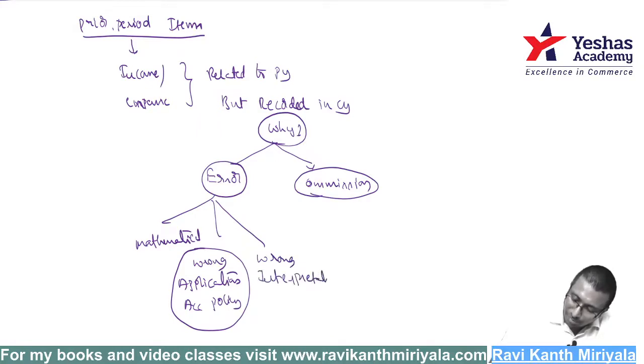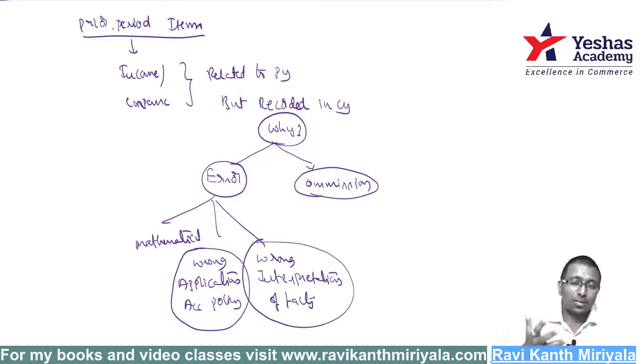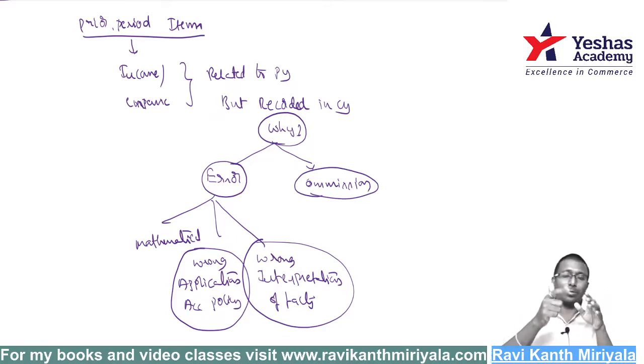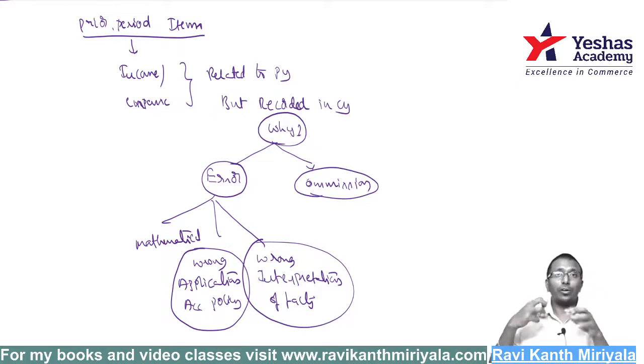Wrong interpretation of facts. What is this, sir? Something happened, but people understood something else. If you understand something else, then obviously you will account something else only. If I know the transaction correctly, then I will account for it correctly. If I don't know the transaction, then obviously don't expect that I will do the correct accounting. So that's why, my dear friend, wrong interpretation of facts took place.